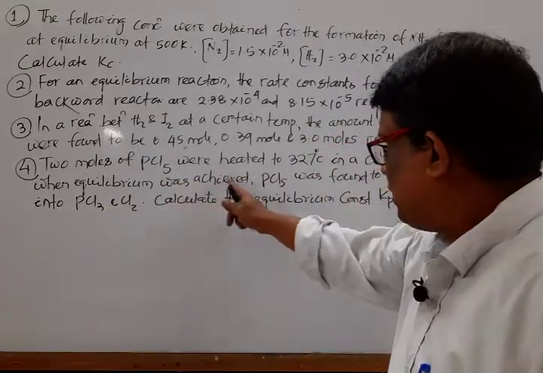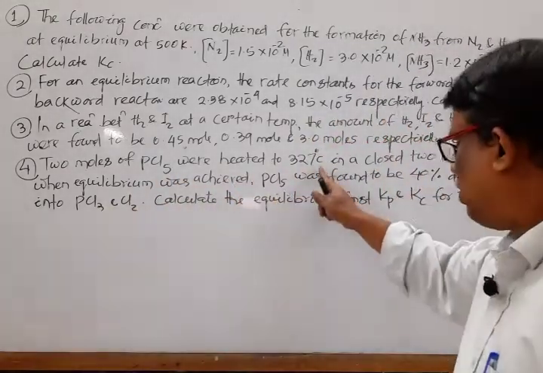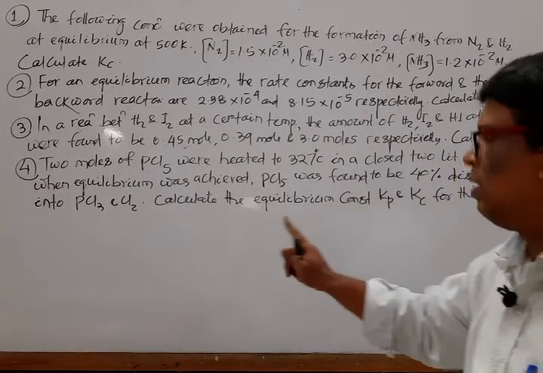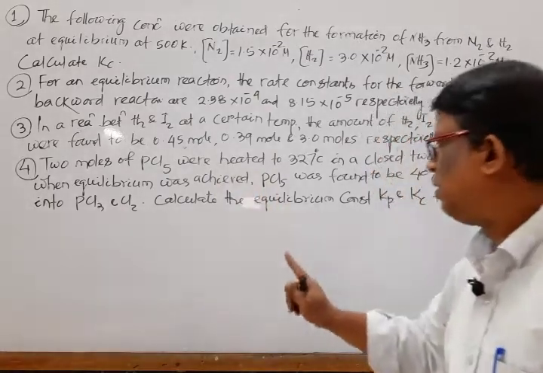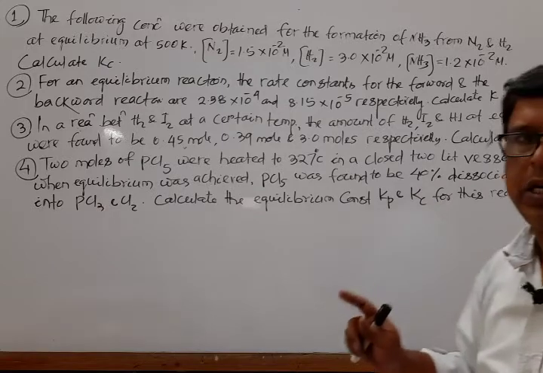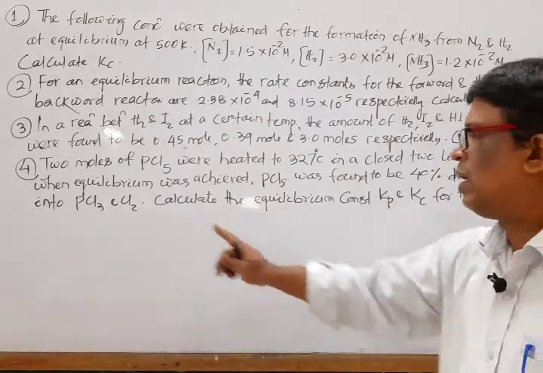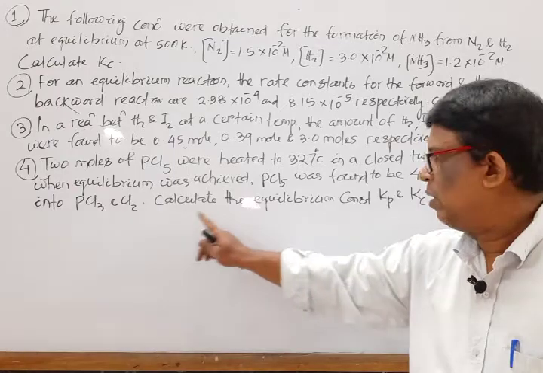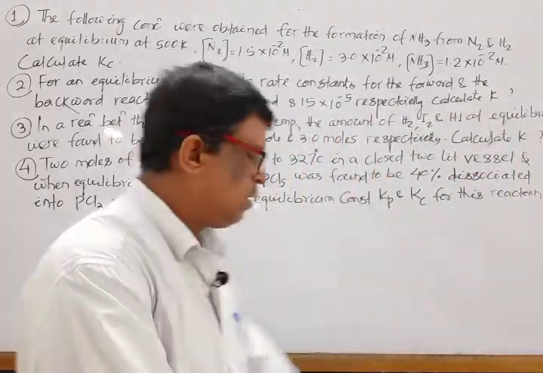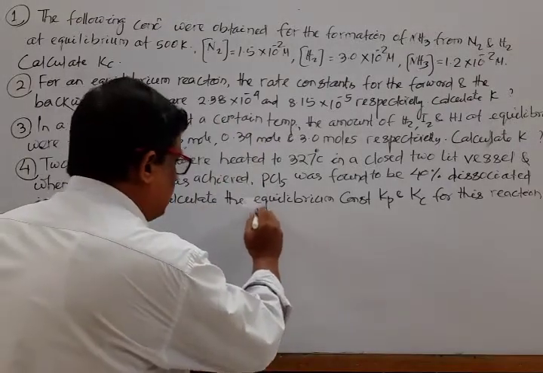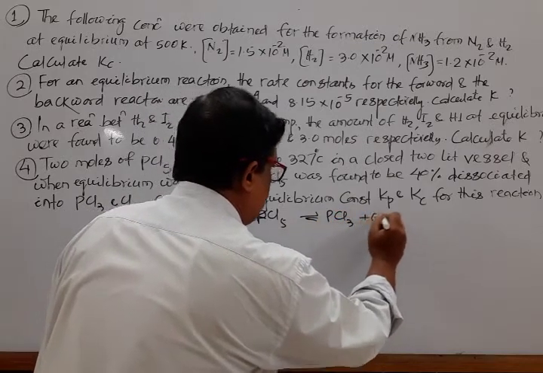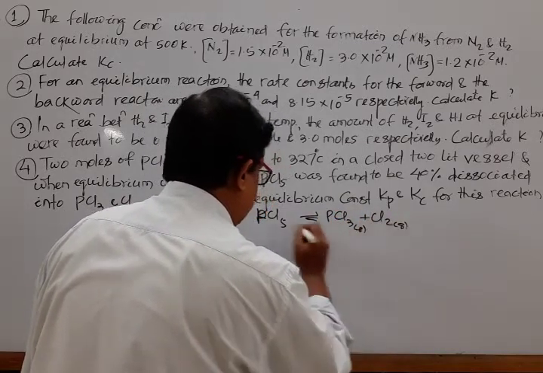2 mole of PCl5 were heated to 327 degrees centigrade in a closed vessel of 2 liter capacity. And when equilibrium was achieved, it was observed that PCl5 was found to be 40% dissociated into PCl3 and Cl2. Calculate the equilibrium constant values Kp and Kc. So mark that. The equation is PCl5 breaks down to PCl3 plus Cl2, gas.